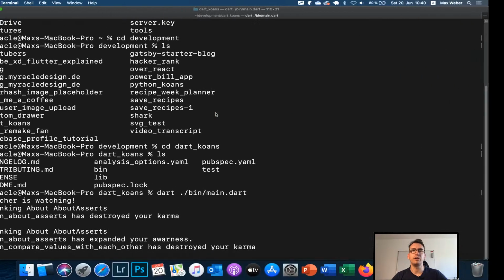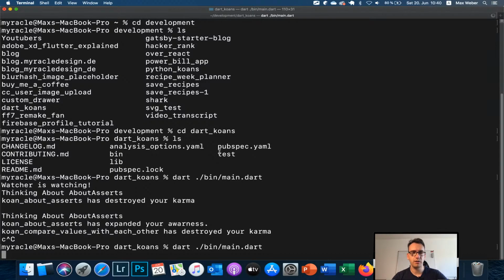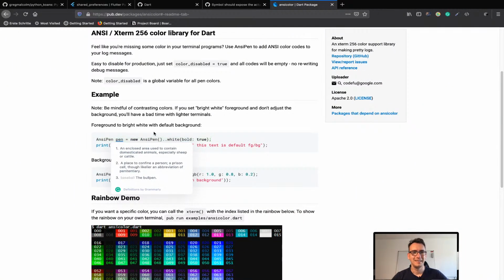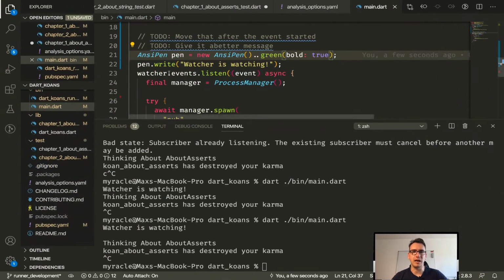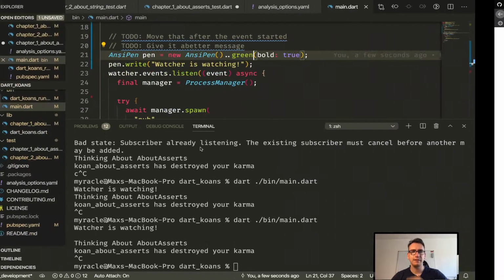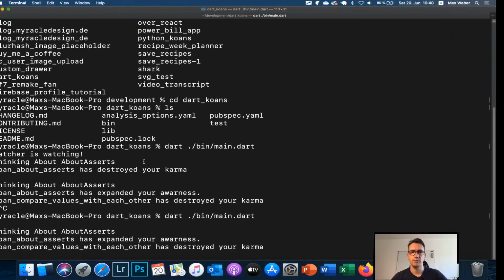And let's see how that works in our command line. Close that off, starting it up again. So if everything is right, the watcher is watching should be now green. Okay, it's even worse, it's now gone. We have to print it once. Okay, we have to print the whole thing. So pen, bright colors in front text, this is text default. Okay, so what we will do is just print this pen part. Yep, try it again.